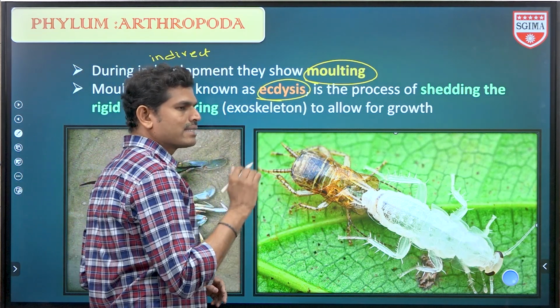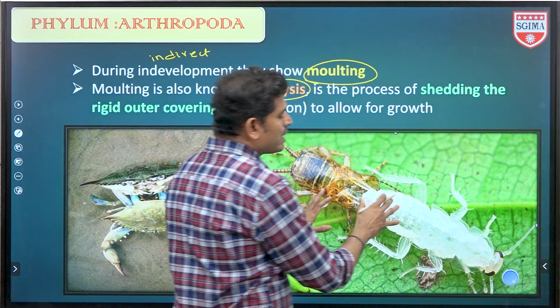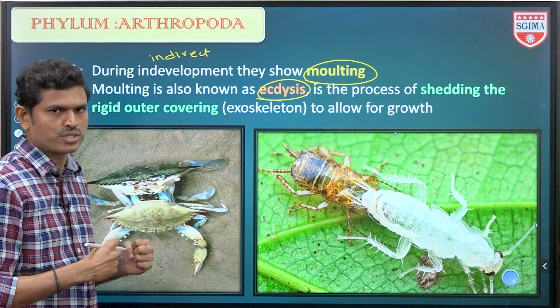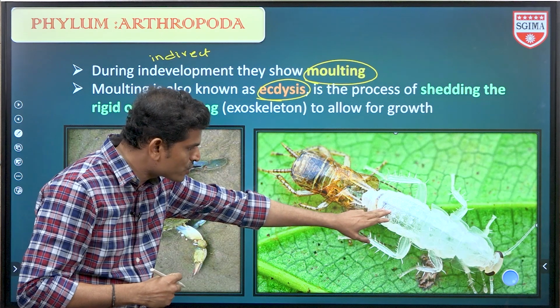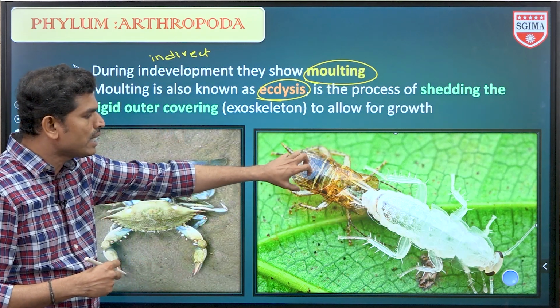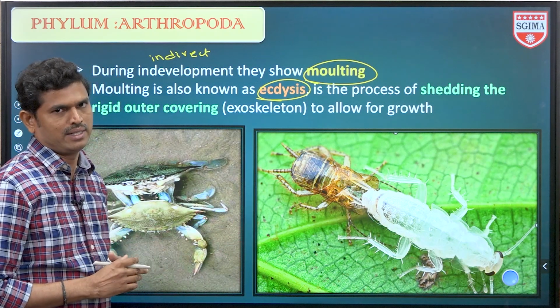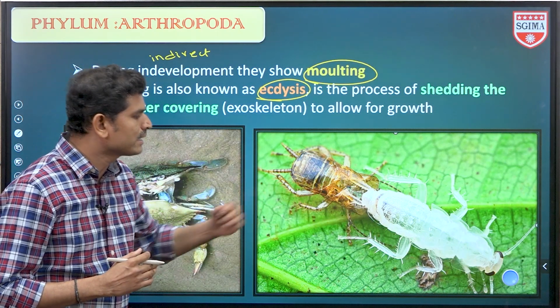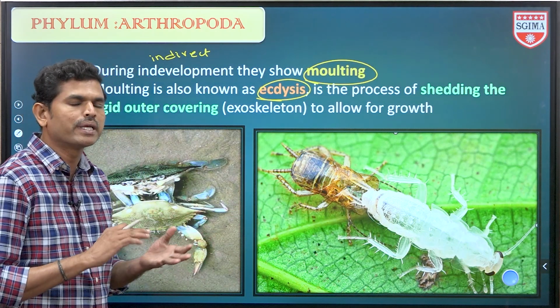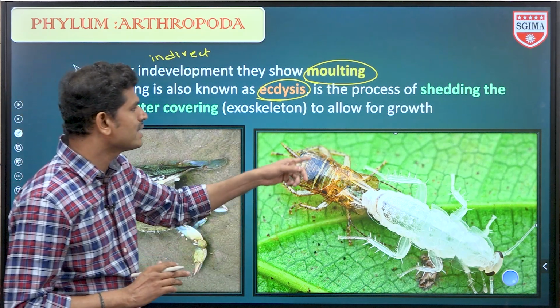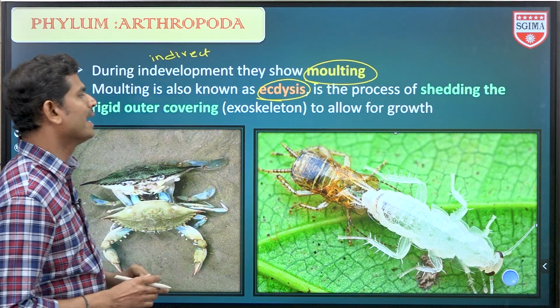So what is ecdysis? These organisms have an exoskeleton, an armor-like shield, a hard structure. This hard structure does not allow the organism's internal organs to expand. So it restricts growth, therefore organisms periodically shed their exoskeleton. That process is called molting or ecdysis.